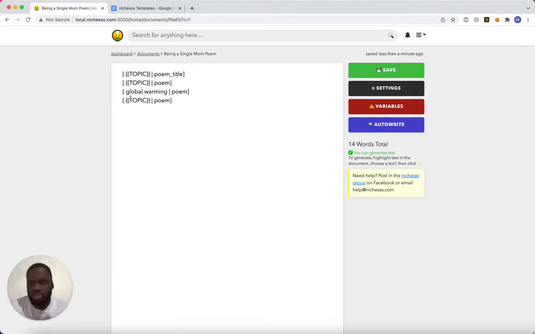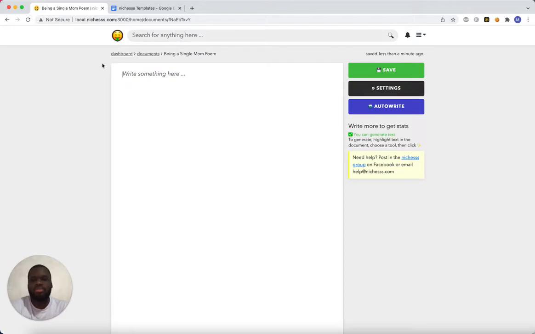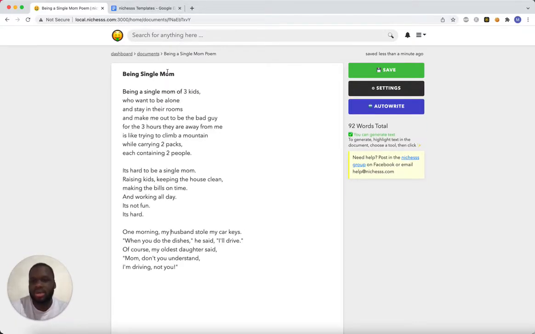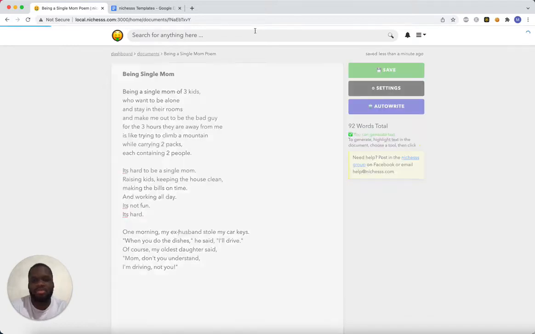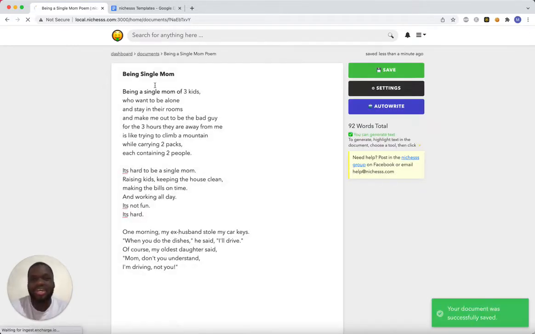But the cool thing about variables is it's going to let you create lots of the same content quickly, rough drafts, that is. And yeah, we'll probably have a drop down here of ready-made templates that you can use. But I'll get there eventually. But yeah, that's the poem. I really like that poem. I might come back and finish it. So I'm going to save it.